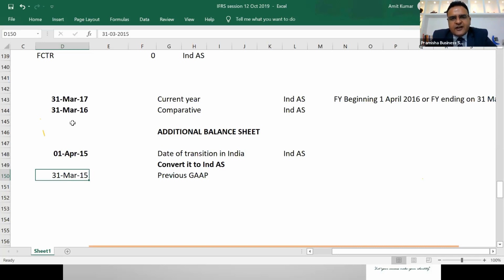In that scenario, if there is any prior period error, you will not only publish the current year balance sheet and the comparative, but you will publish one more balance sheet simply for the purpose of correction of error at the beginning of the earliest period presented, the 1st April balance sheet. So in any year, if you see a 1st April balance sheet, it means that either this entity has converged to a new GAAP, or they have changed their accounting policy, or they have corrected their error. That is the reason they are publishing a third 1st April balance sheet. Got it now?